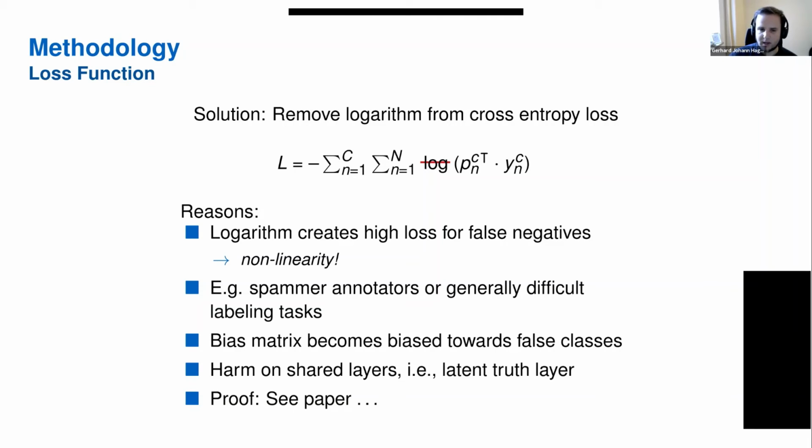And if we have an annotator who's giving many wrong annotations, a spammer annotator, this person will create much more loss than other annotators, and it's much more considered for the overall machine learning training. That distorts not only the ground truth, but also the overall training, and it also distorts the classification of the other annotators through the latent truth layer, which is shared. That's something that leads to many problems.